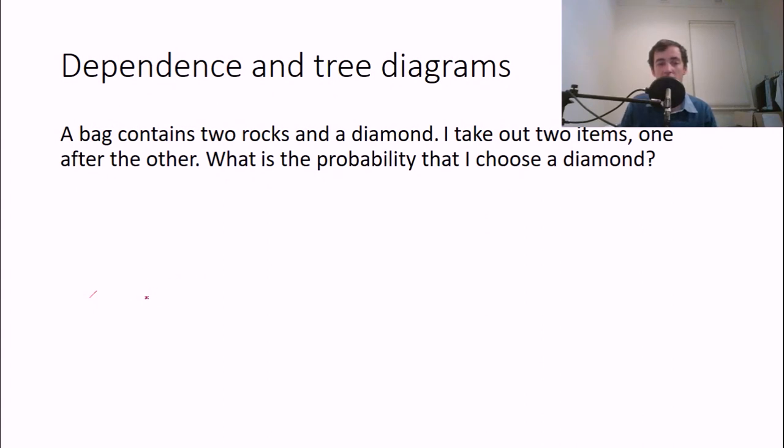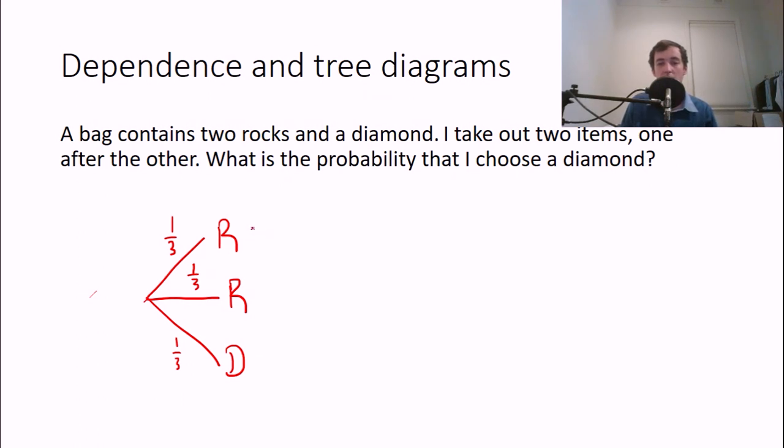So let's do it. Let's say you write all of the possibilities down. So you write down the rock, and the diamond, and these are all just as likely as each other. So the probability of each of these is 1/3 because there's 3 of them, and they're just as likely.